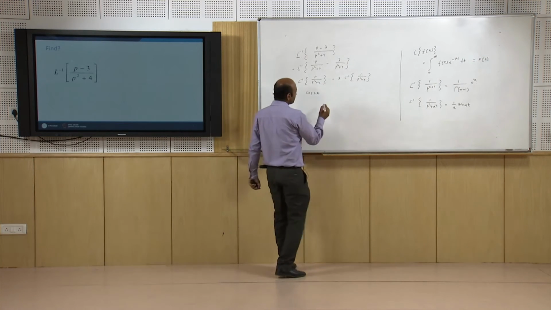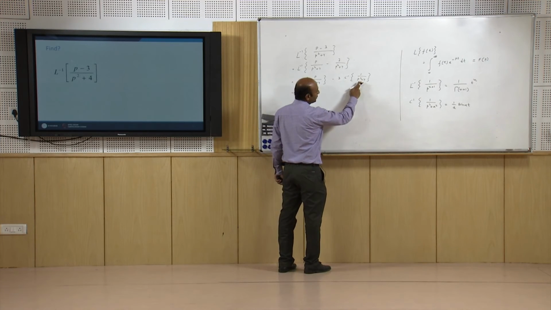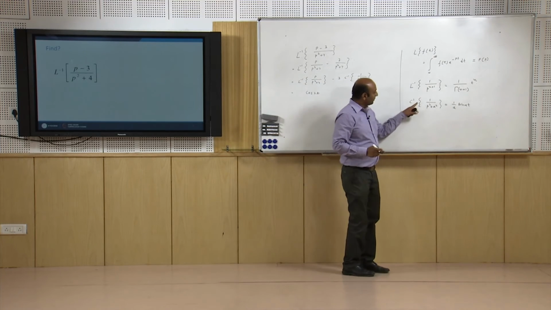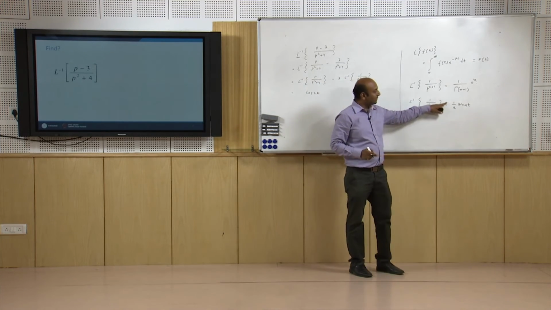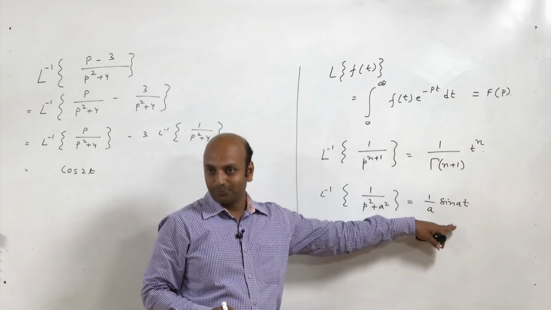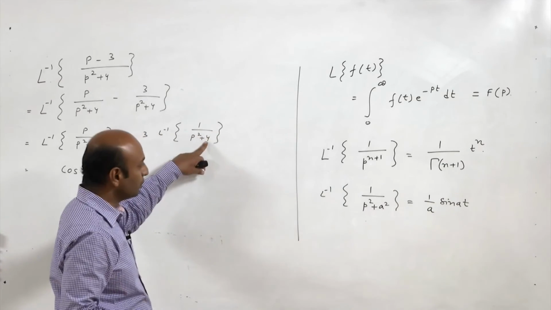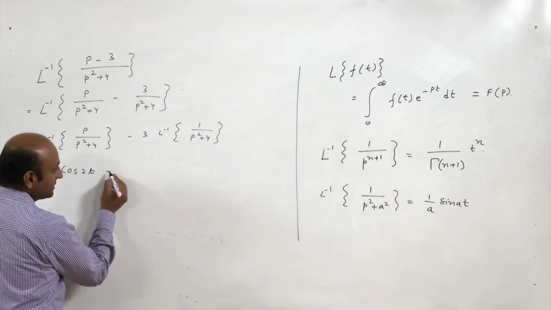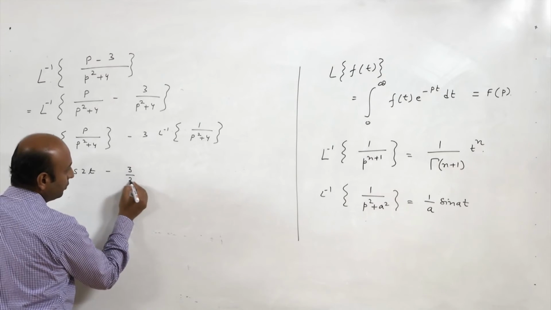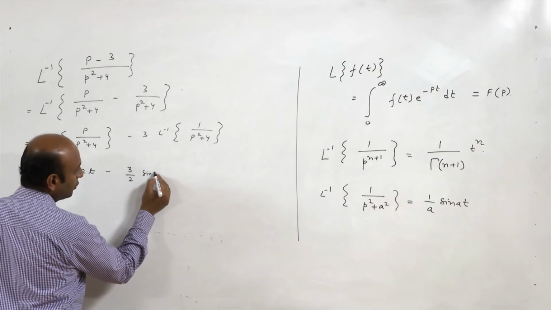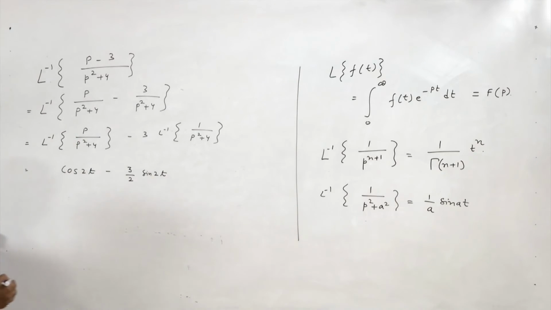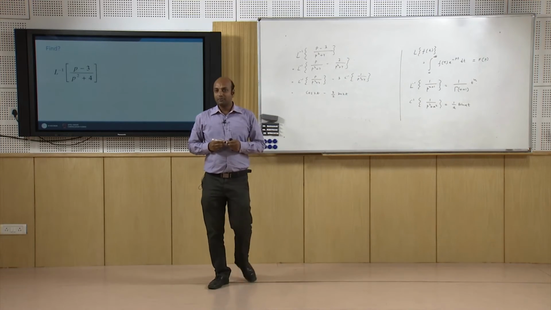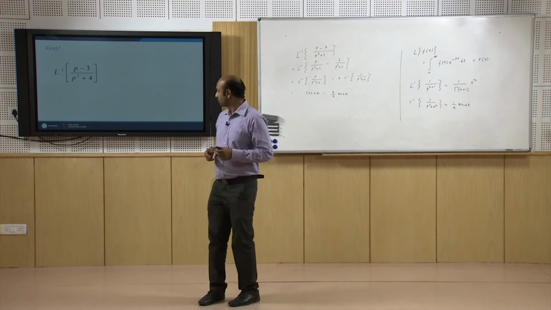Now, Laplace inverse of 1 upon p square plus a square is 1 upon a sin at. Here a is 2, so it is minus 3 by 2 sin 2t. So, this will be the Laplace inverse of this F(p).